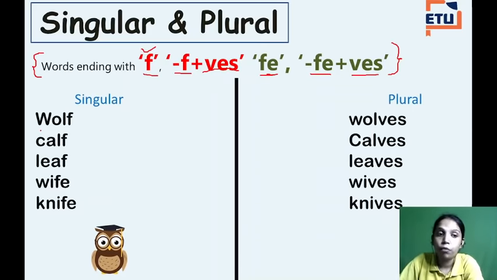See, wolf, w-o-l-f, wolf. Now see what happens, this f disappears, right? So w-o-l-v-e-s. Now see, calf, c-a-l-f, calf becomes calves. Leaf becomes leaves. Wife, see, in wife there is fe. Now we changed fe to ves, so wife becomes wives. Knife becomes knives. Okay?